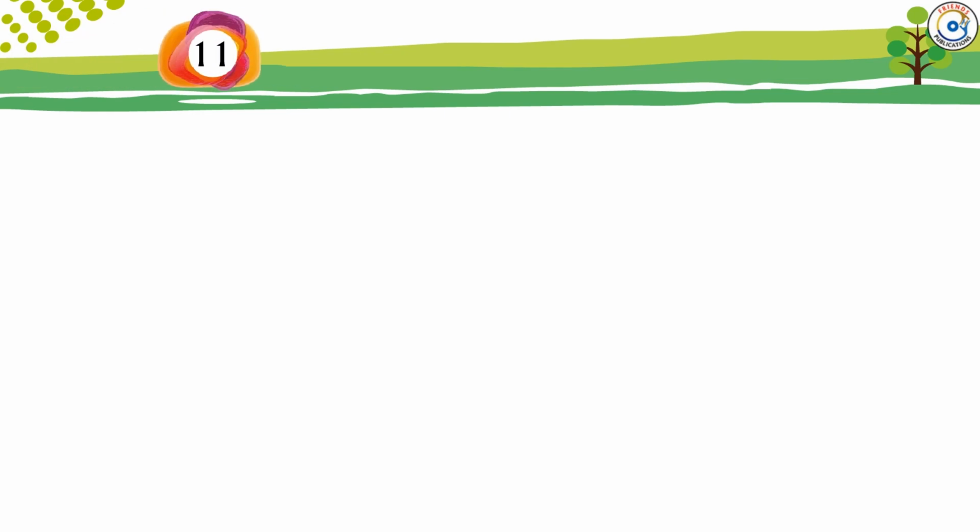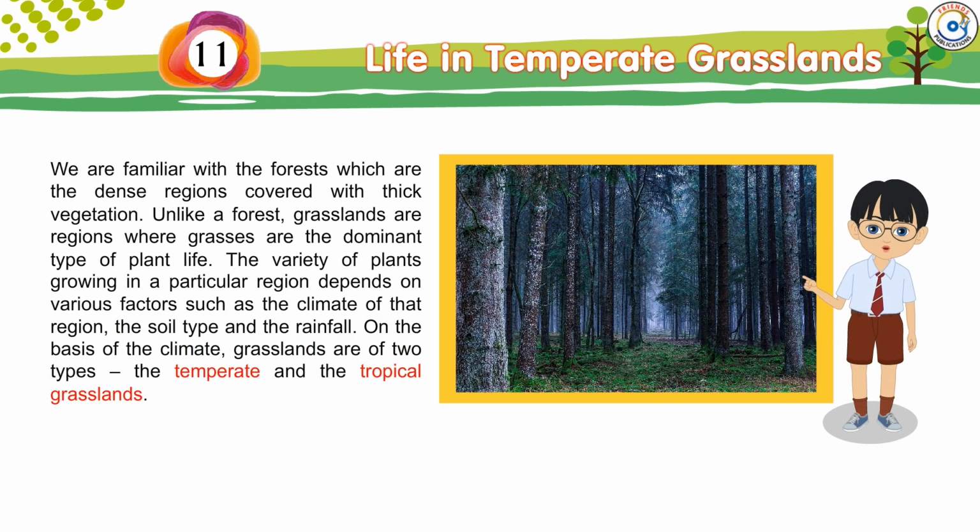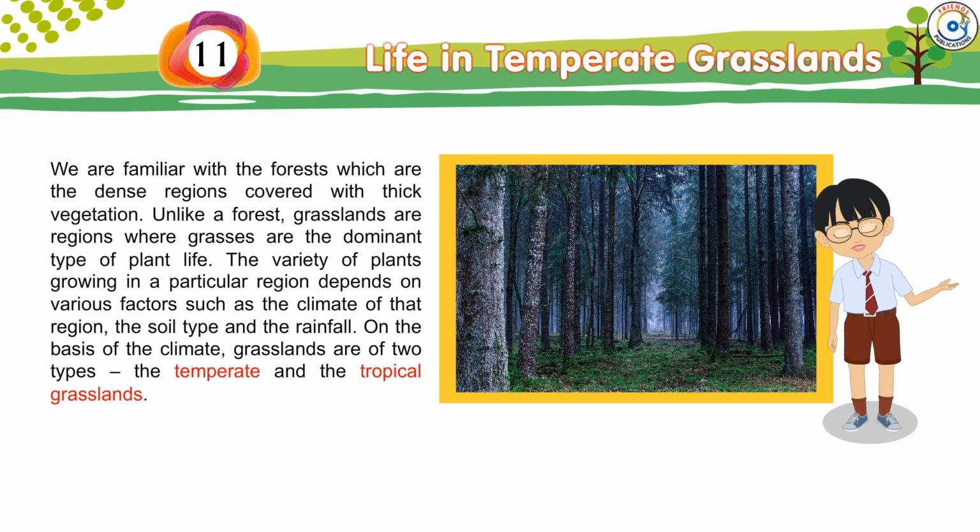Chapter 11. Life in Temperate Grasslands. Let's learn. The prairies, the veld. We are familiar with the forests, which are dense regions covered with thick vegetation. Unlike a forest, grasslands are regions where grasses are the dominant type of plant life.